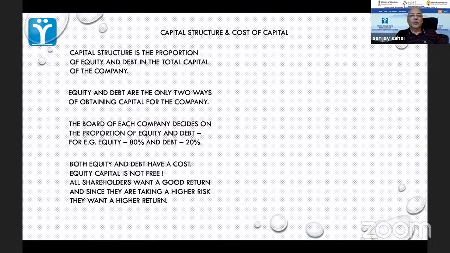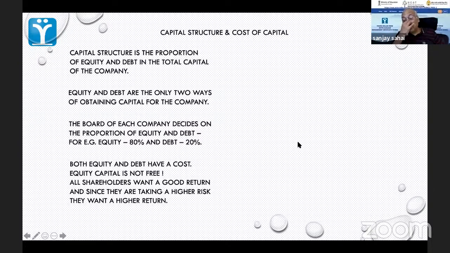So there is a huge risk that an equity person has. If debt is normally priced at say 8%, 9%, 10%, equity has to have something much, much higher, because they are taking a huge risk.